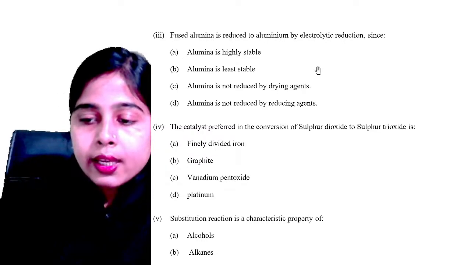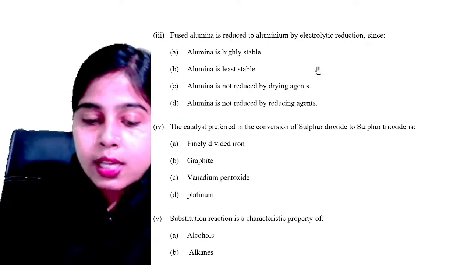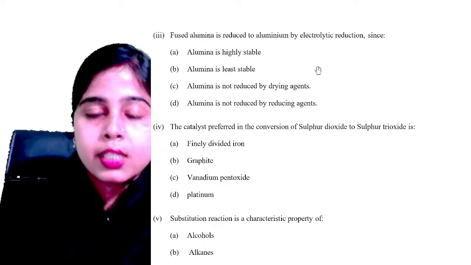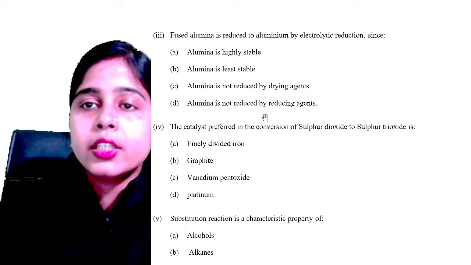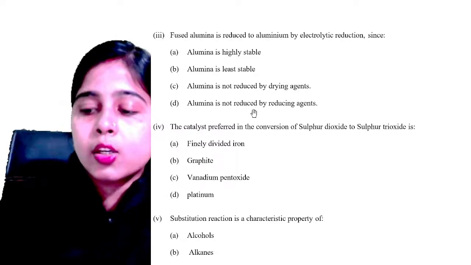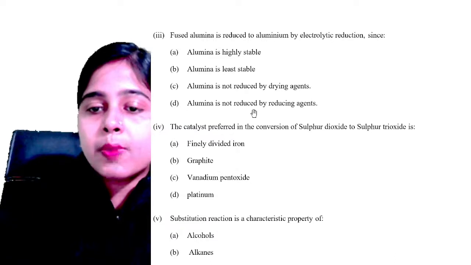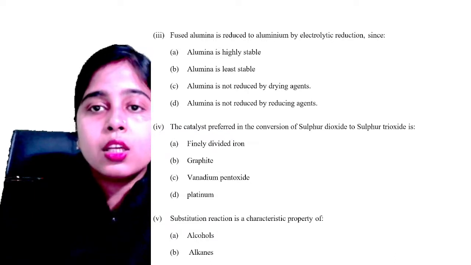Everyone, try to answer this question. Fourth option. Very good, KY ultimate. Yes, this is the fourth option, option number D. Alumina is not reduced by reducing agents. Normal reducing agents cannot reduce your alumina, due to which your alumina is reduced by electrolytic reduction. Okay, so option number D is the correct one. Very good.